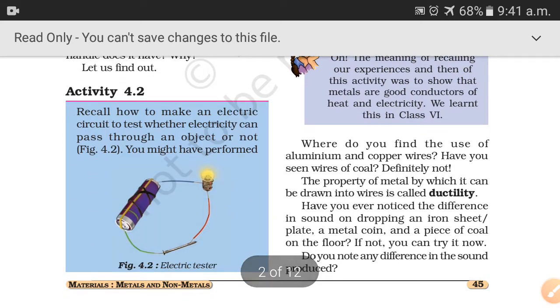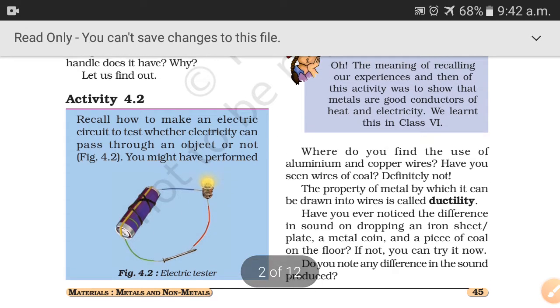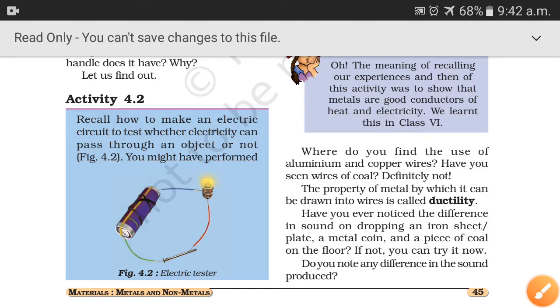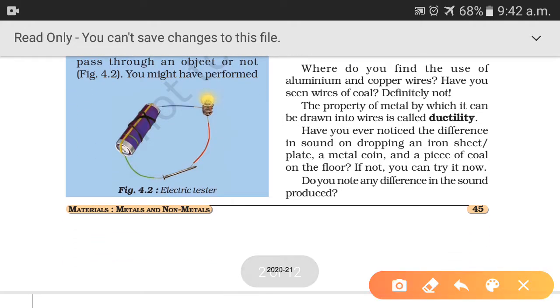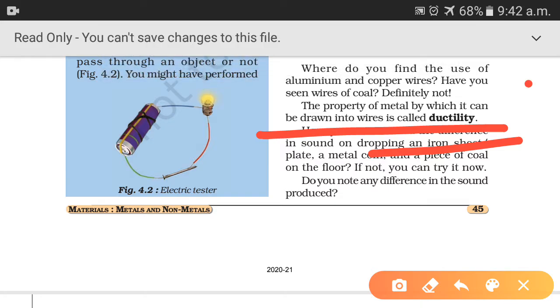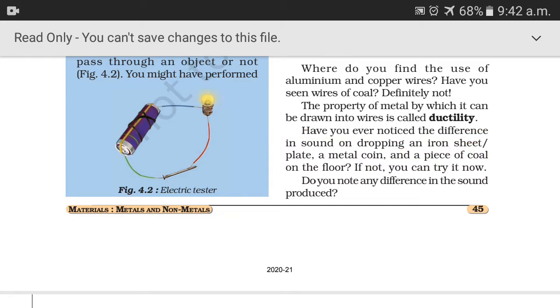Now, the third property is ductility. This is the third physical property. And what is this property? The property of metals by which they can be drawn into wires is known as ductility. Now, what is the meaning of ductility? See students, it is a property of metals that allows them to be drawn into wires. And metals like copper, silver and aluminium can be easily drawn into thin wires.